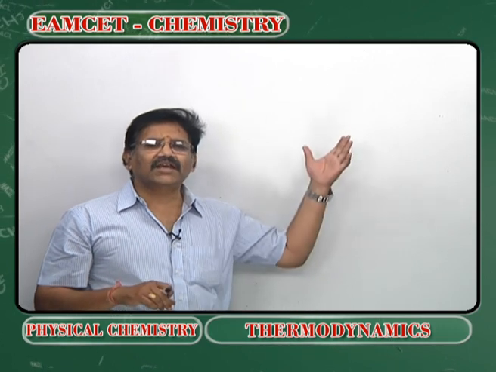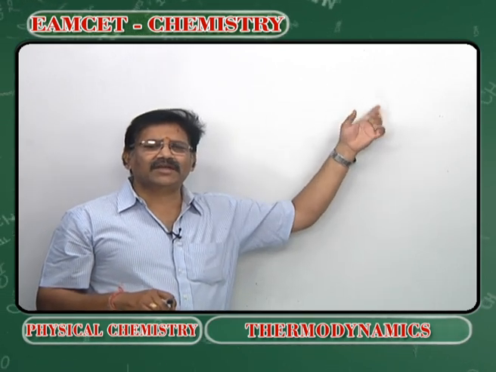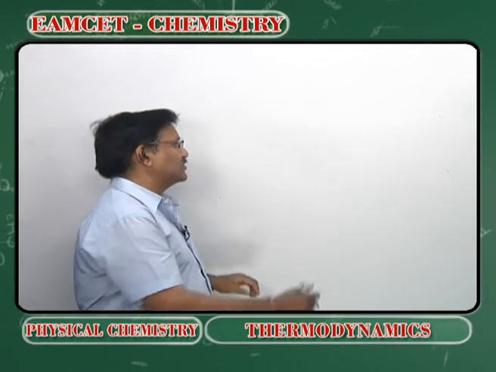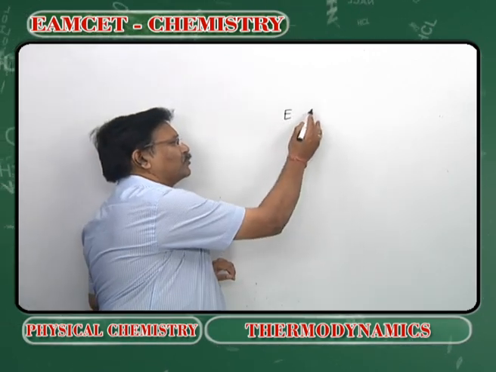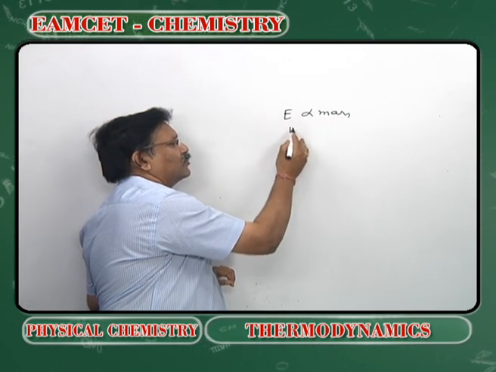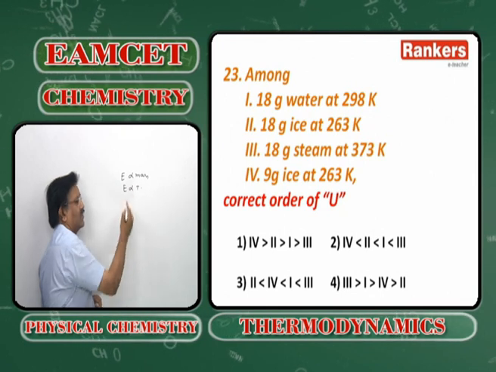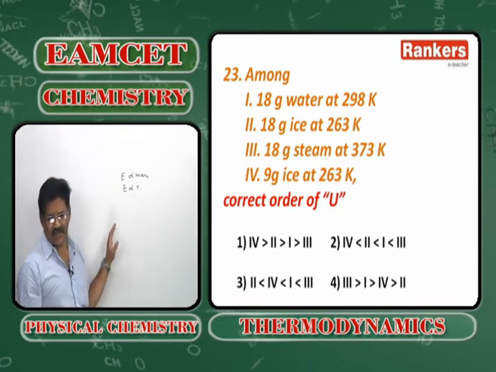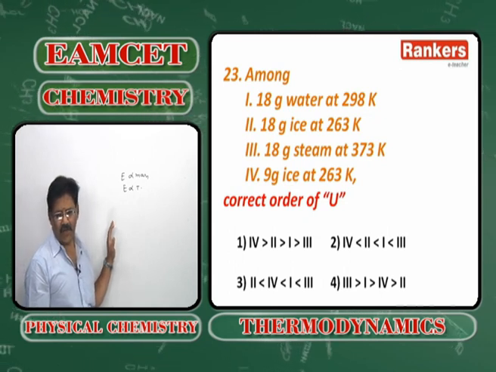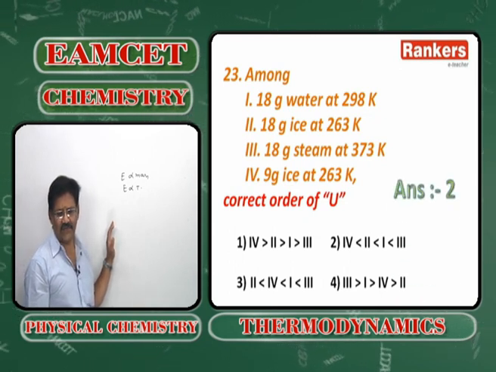So internal energy will be maximum at high temperatures and high mass. Internal energy is proportional to both mass as well as the temperature. So mass and temperature are high in option 3. So option 3 must have the highest value.